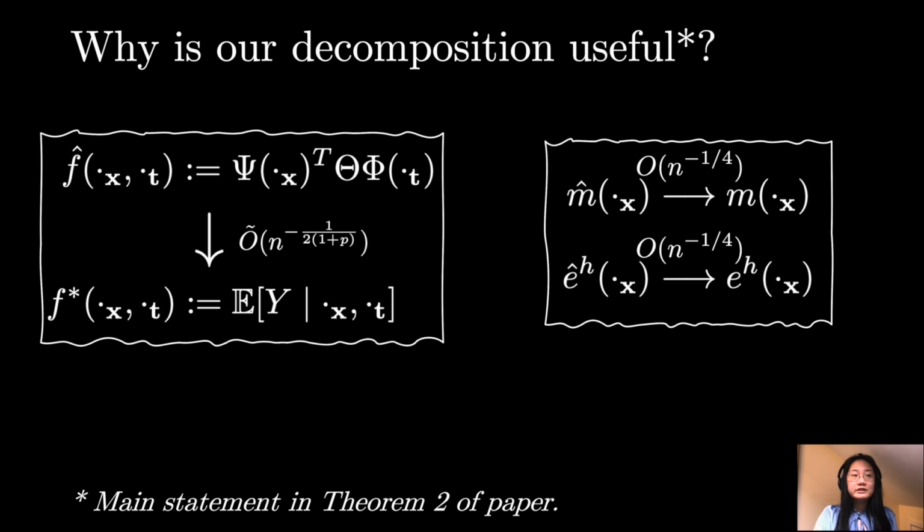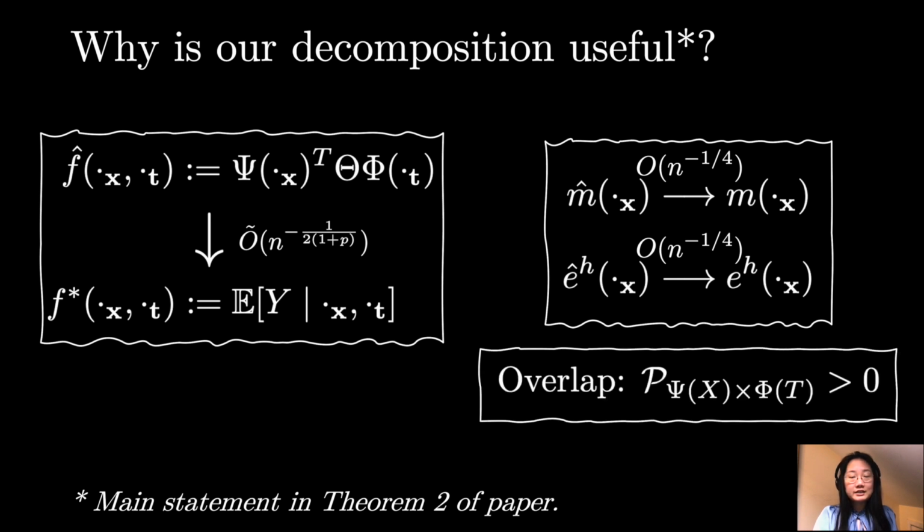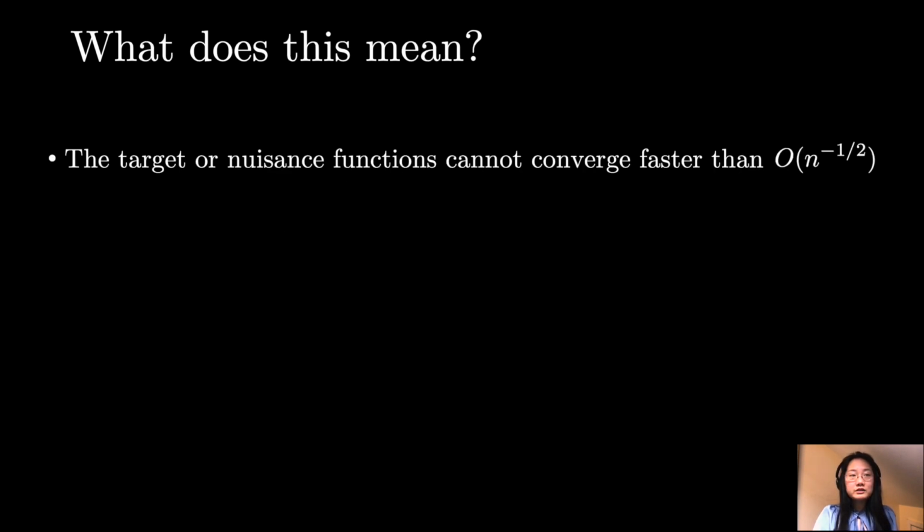In particular, our result only assumes the overlap condition on the features of x and t, which is a more relaxed condition in the settings where x and t are themselves high-dimensional variables. Our result is significant because, as discussed in, for example, the double machine learning paper by Chernozhukov in 2018, the convergence rate of the target function and nuisance functions cannot be faster than root n.